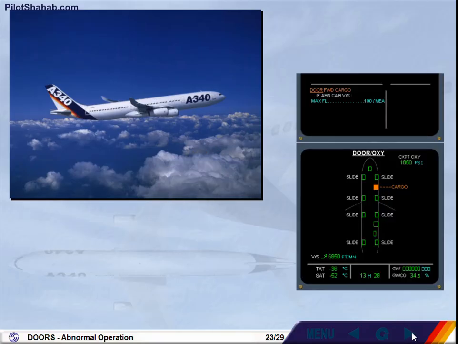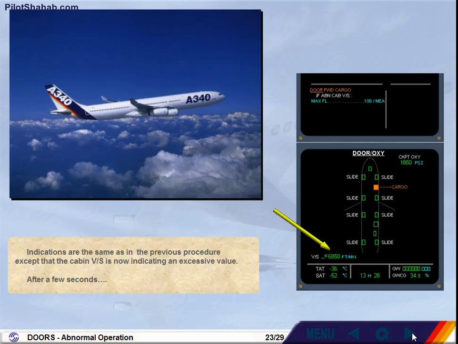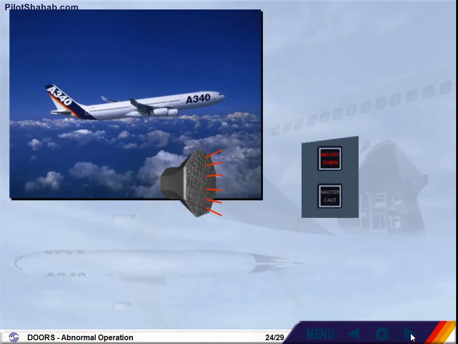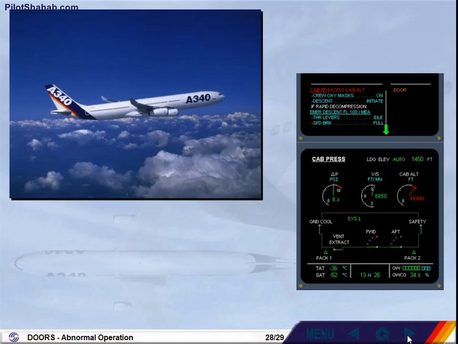Indications are the same as in the previous procedure, except that the cabin vertical speed is now indicating an excessive value. After a few seconds, because the excess cabin altitude procedure has priority over the door procedure, it is automatically inserted before. This will lead to an emergency descent in case of rapid decompression.